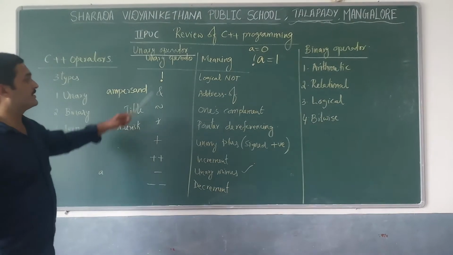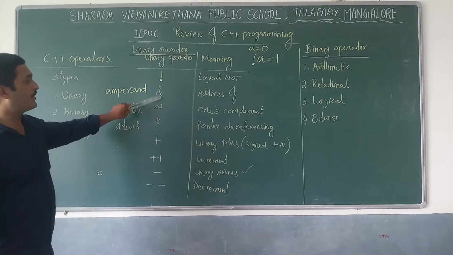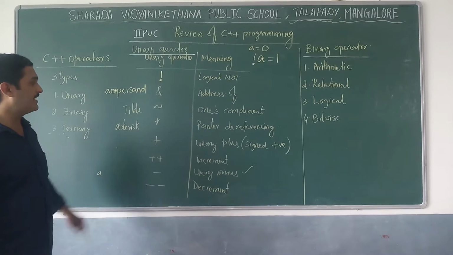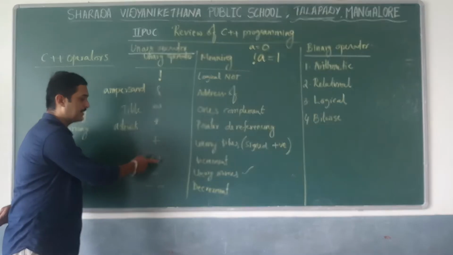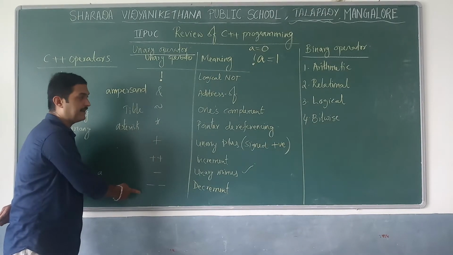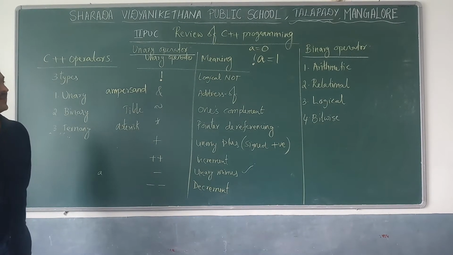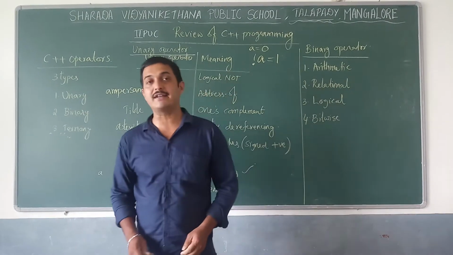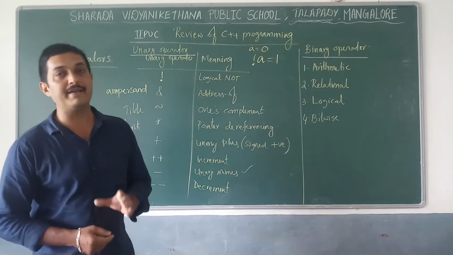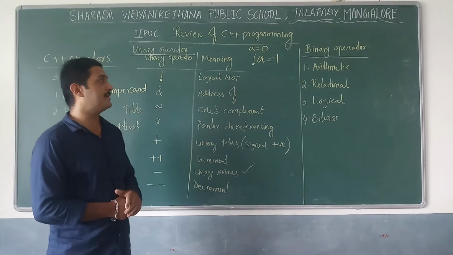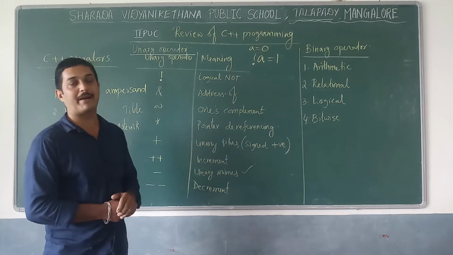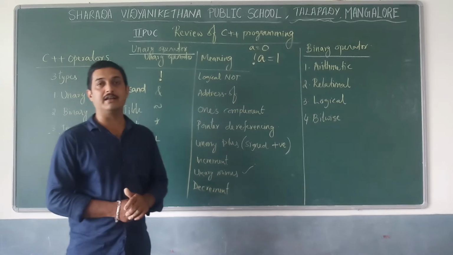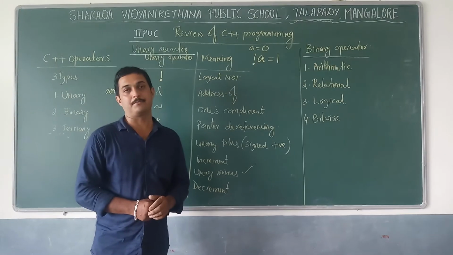So unary operators are logical NOT, address of operator, next one's complement or tilde, next star, pointer dereferencing, unary plus, increment, unary minus, decrement, etc. So the next operator is binary operators, which act upon two operands. Here there are four types of binary operators: arithmetic, relational, logical, and last one is bitwise operator.